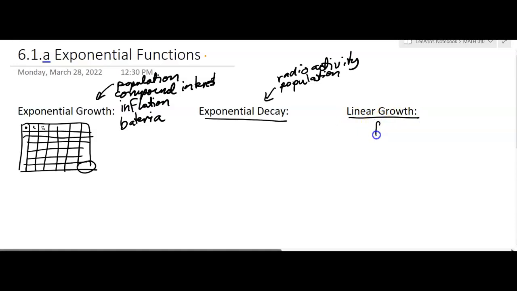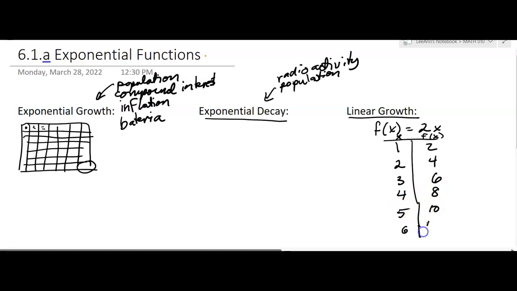So let's say we have some function f of x equals 2 times x. And say you're going to work for a company and they're going to pay you $2 for every day that you work. So the first day you work, you get $2. Second day, you get another $2, so now you have 4. The third day, you get another $2, and now you have 6. And you're doing this based on a table of values, x and f of x. And then 4 days, you'd have $8. 5 days, you'd have $10. And on 6 days, you'd have $12.